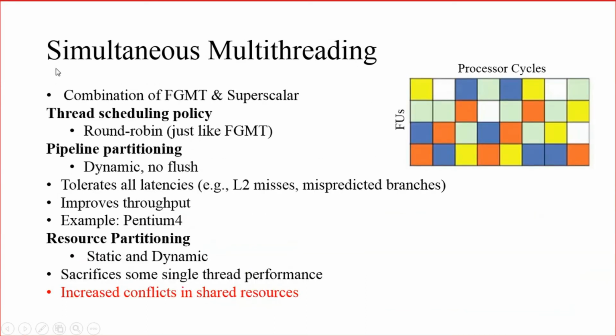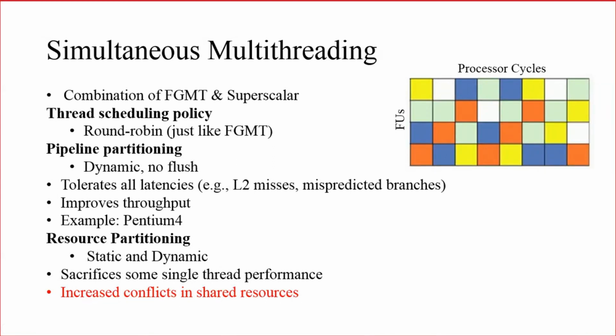But in the case of simultaneous multi-threading, we are merging the advantages of superscalar and fine-grained multi-threading. Superscalar means what? There will be separate sets of pipelines so that we can handle more instructions simultaneously. If you have a two-way superscalar architecture, two instructions can be executed simultaneously.